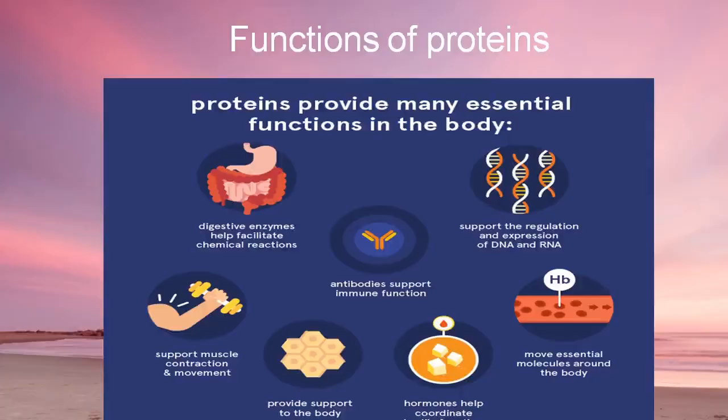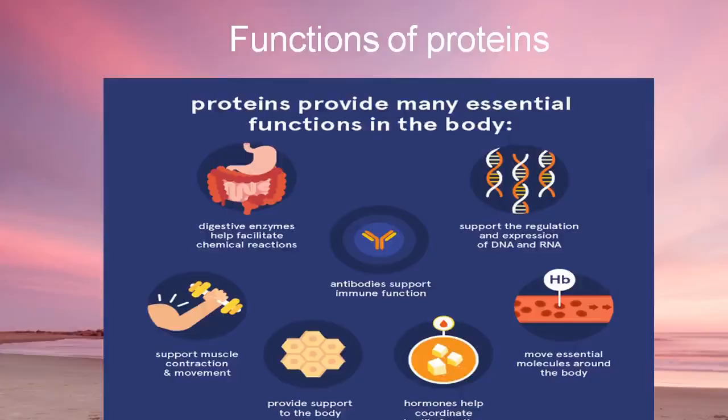Another function is that protein provides energy. The major sources of energy from the diet are carbohydrates, proteins and fats. These three nutrients provide us energy, but the main function of protein is bodybuilding. If there is an excess of protein in our diet, then that protein is converted into energy. So that is also one of the functions. 1 gram of protein provides approximately 4 kilocalories.